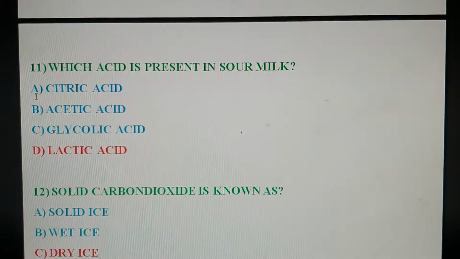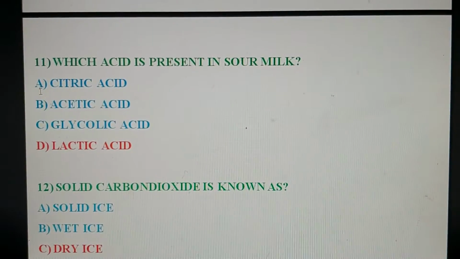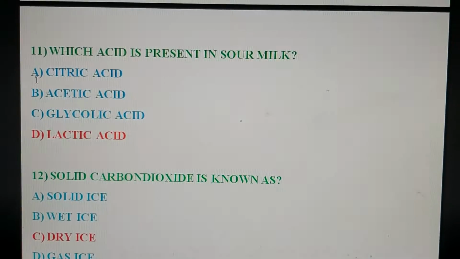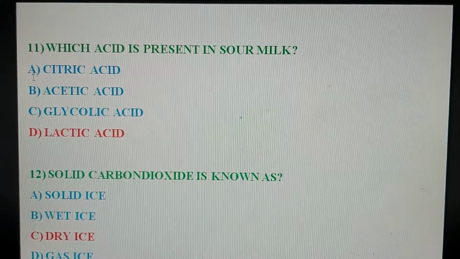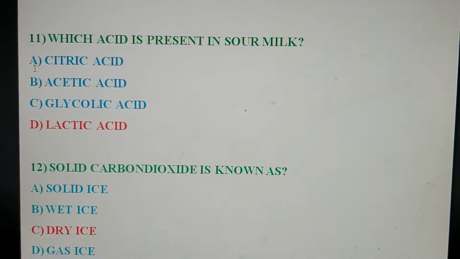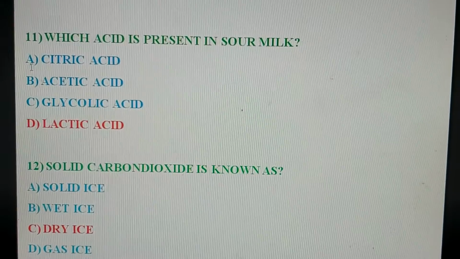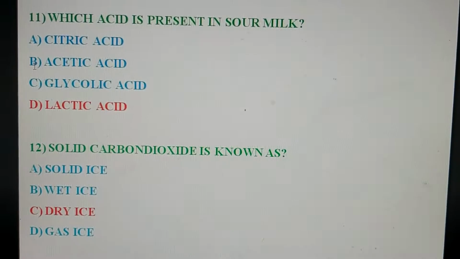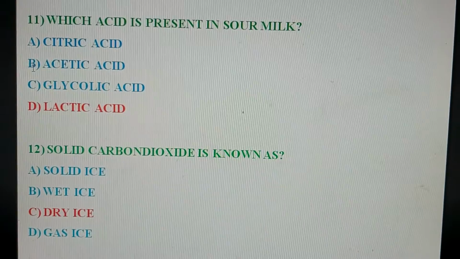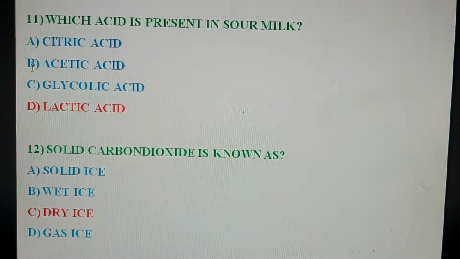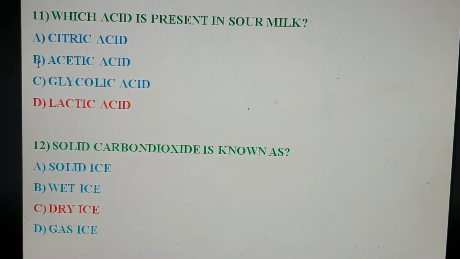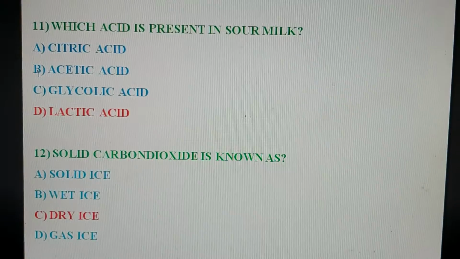Next question. Which acid is present in sour milk? And your options are A, citric acid, B, acetic acid, C, glycolic acid, D, lactic acid. So the correct option is option D, lactic acid is present in sour milk.